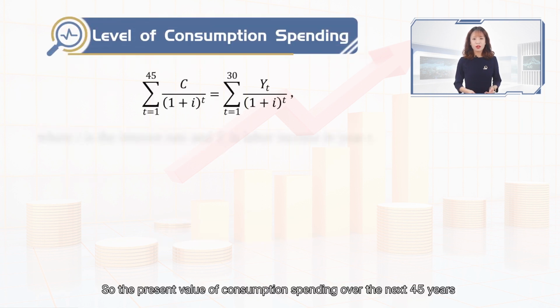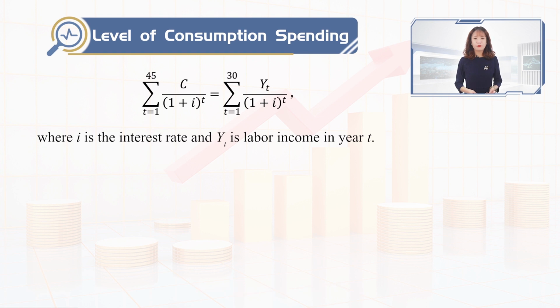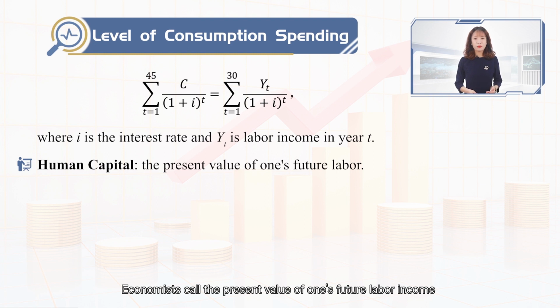So the present value of consumption spending over the next 45 years equals the present value of labor income over the next 30 years. Economists call the present value of one's future labor income human capital.